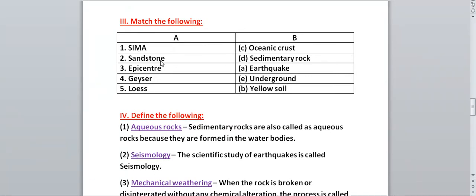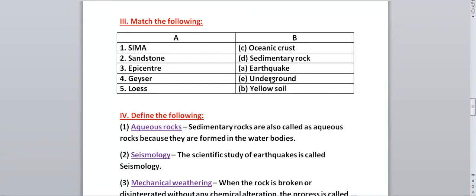Sandstone is an example of which type of rock? It is an example of sedimentary rock. S for sandstone, S for sedimentary. The epicenter is where? For an earthquake we take the epicenter. It is the point where the earthquake is measured. So that is called your epicenter. E for epicenter, E for earthquake. You can remember like that.